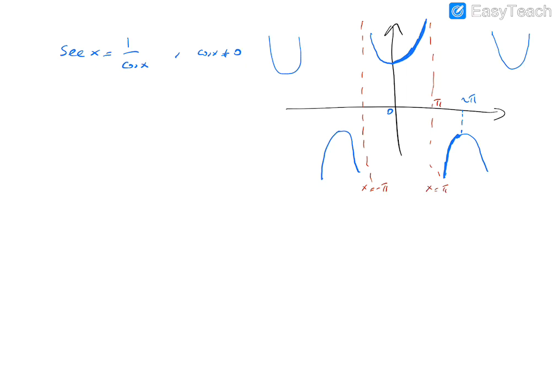And the last one is cosecant x, which is 1 over sine x. So it is defined when sine x is different than 0. Briefly, we can sketch that graph. Like this one.